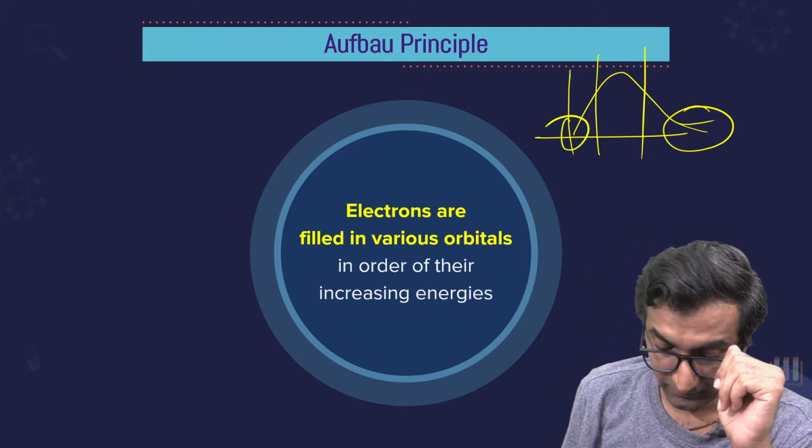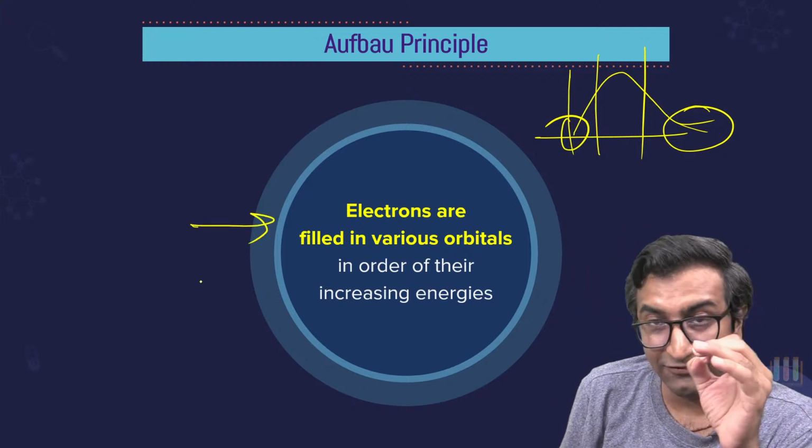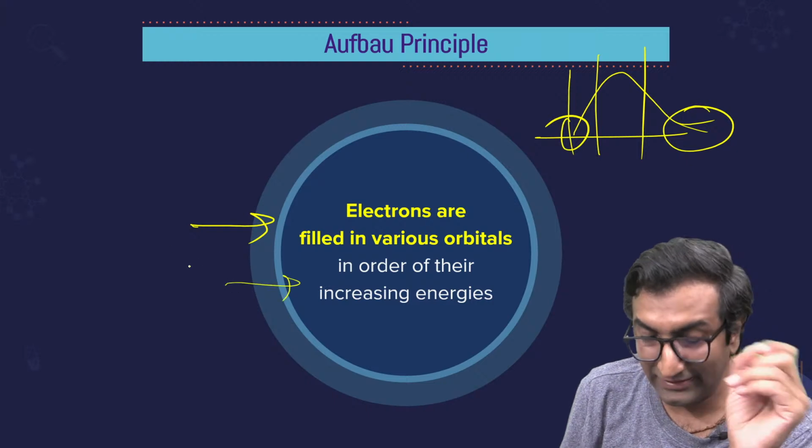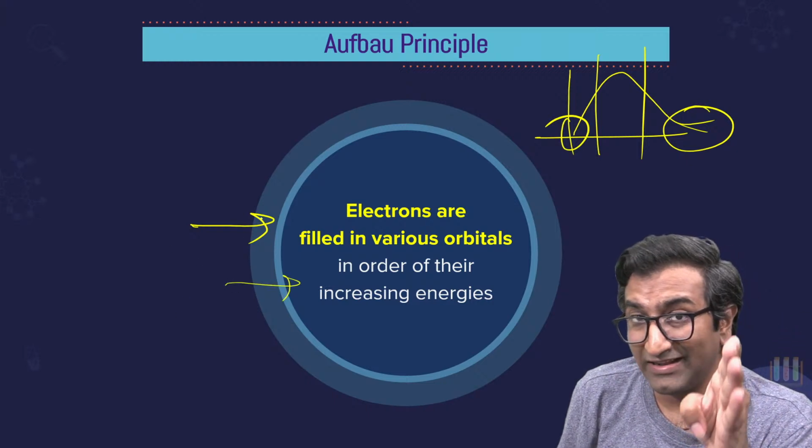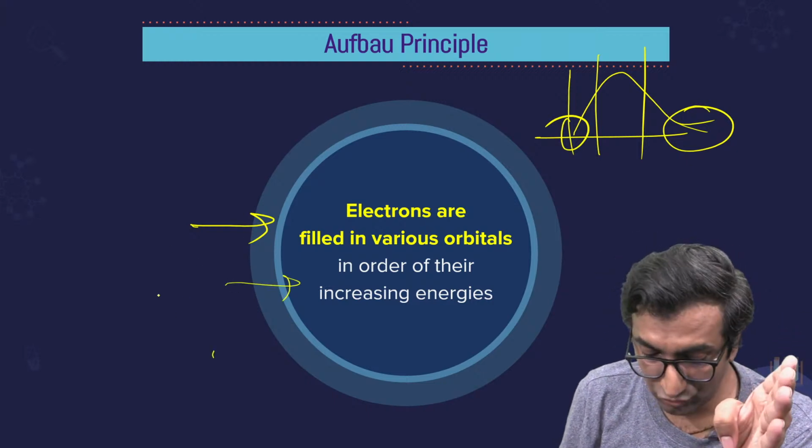What is the Aufbau principle? Electrons are filled in different orbitals in order of their increasing energies. And this is important. It's not just increasing energy. मतलब you usually think n.